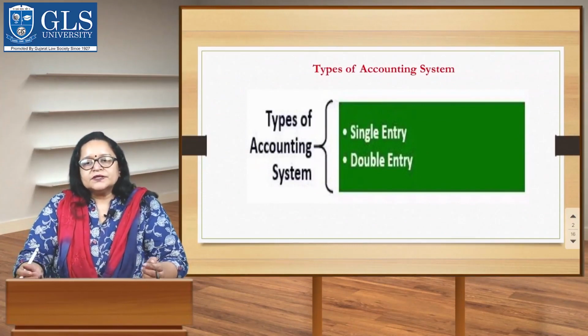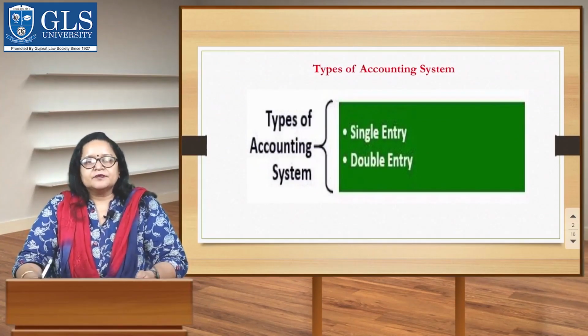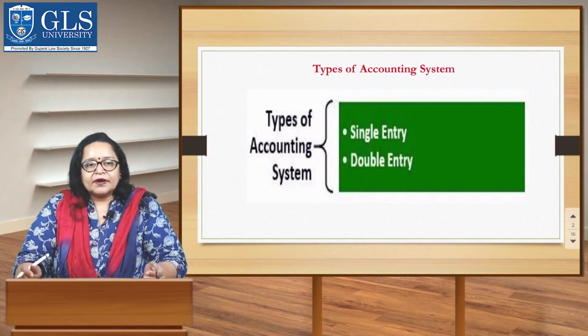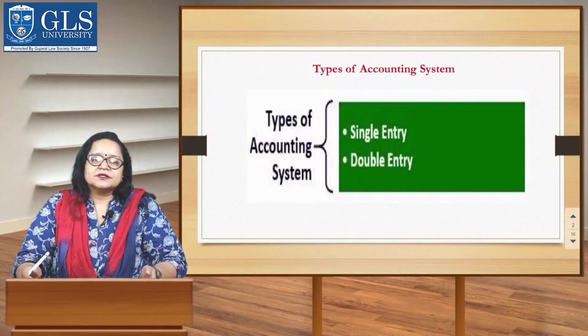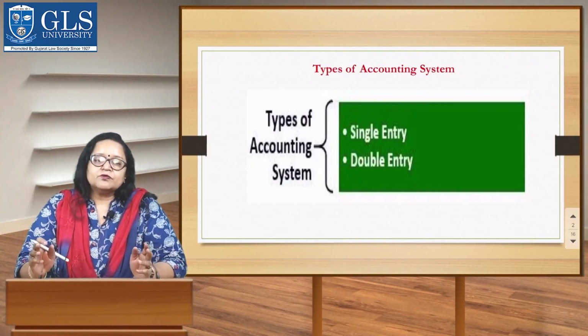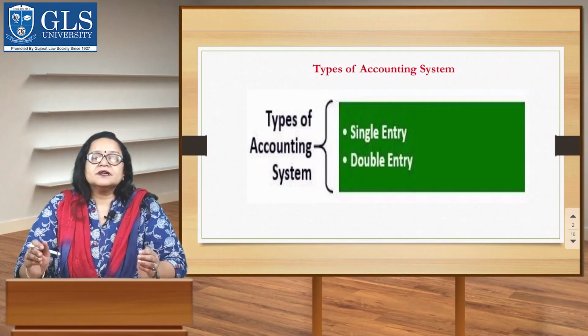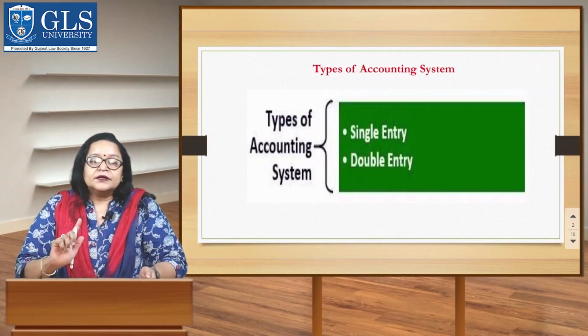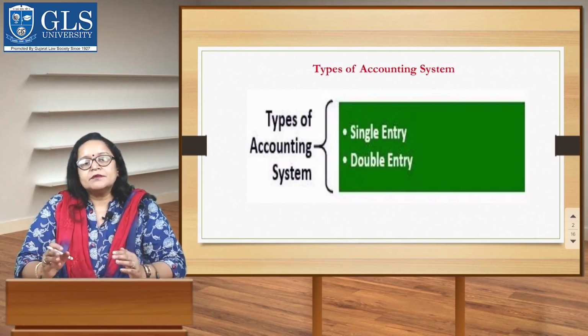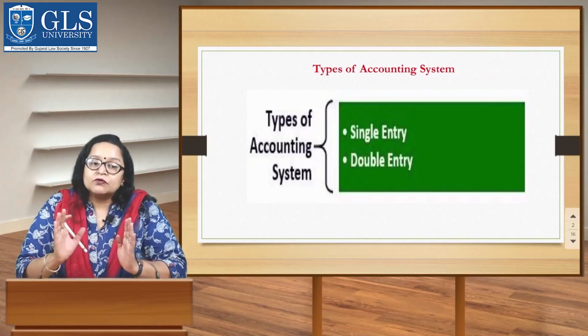So students, as you can see, there are two types of accounting system: single entry and double entry. A business entity can record its monetary transactions either on the single entry system or the double entry system of bookkeeping. The single entry system of bookkeeping is economical, but at the same time, it is unscientific because it does not record all the transactions. Rather, only a few are tracked and some are recorded partially, not fully.